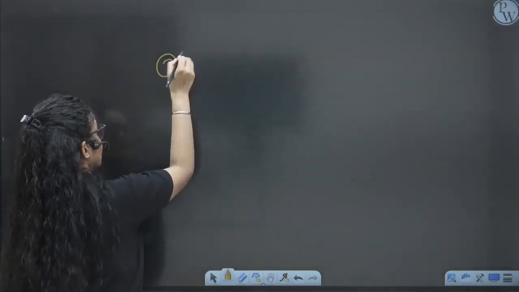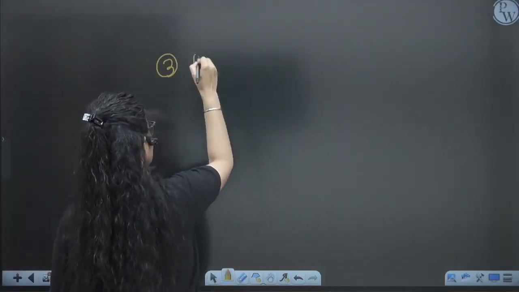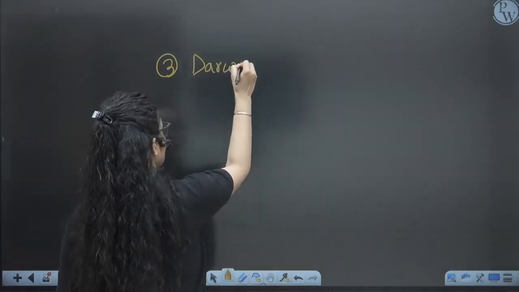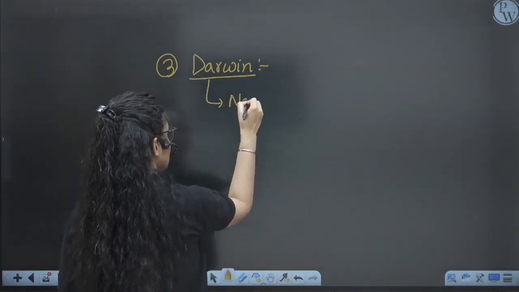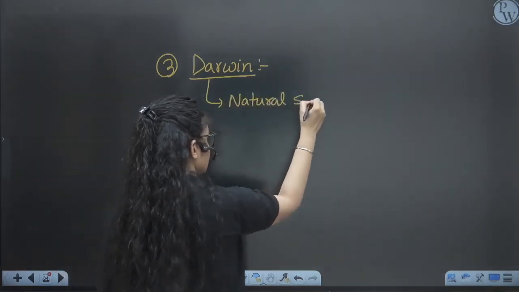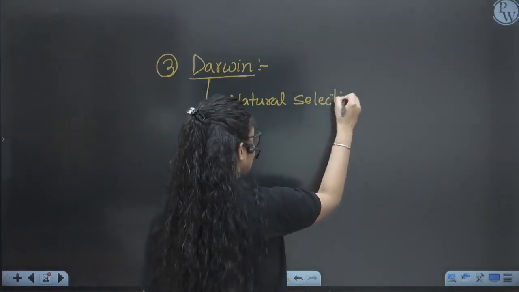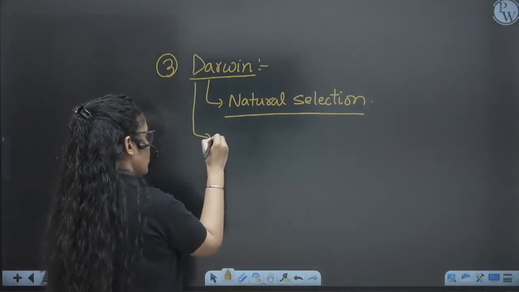Now the third theory for the evolution is the Darwin theory, Charles Darwin. We know very well that Charles Darwin gave the natural selection theory. So he gave the evolution of life via natural selection, and he wrote a book.